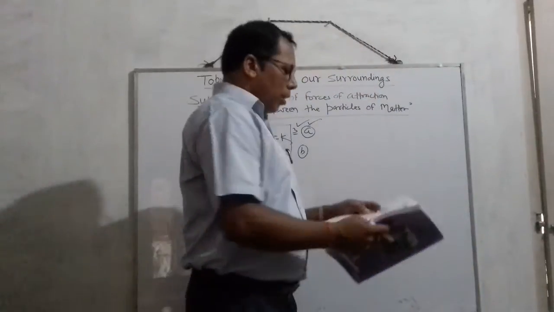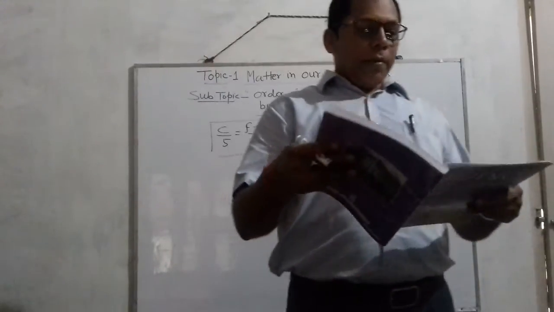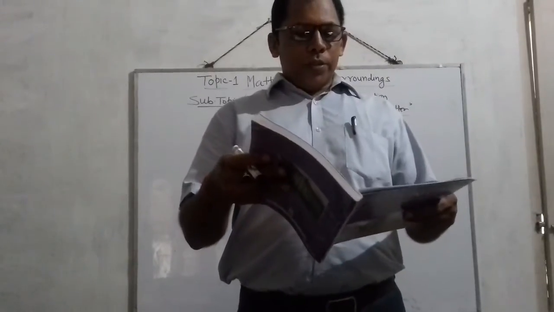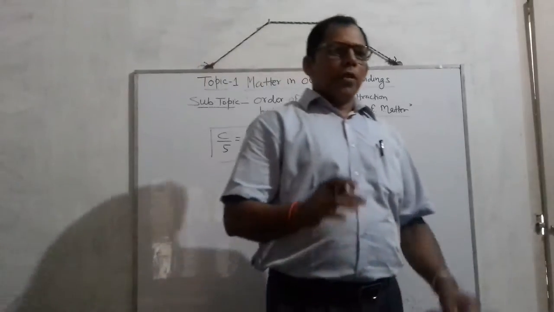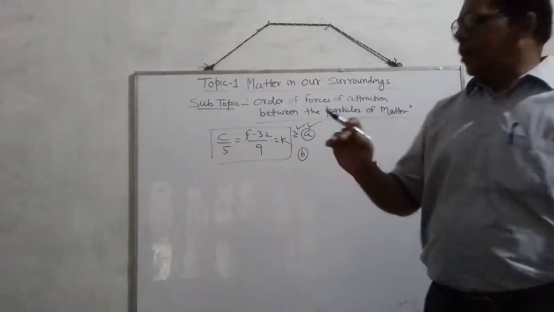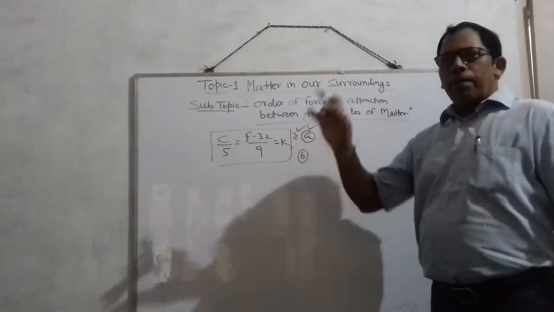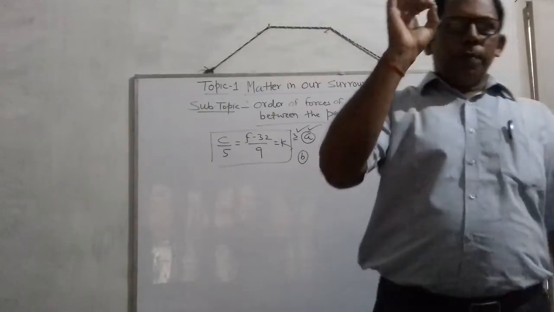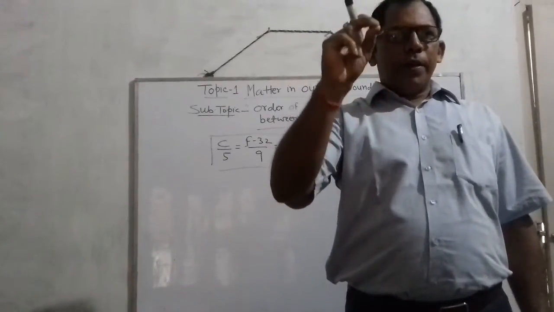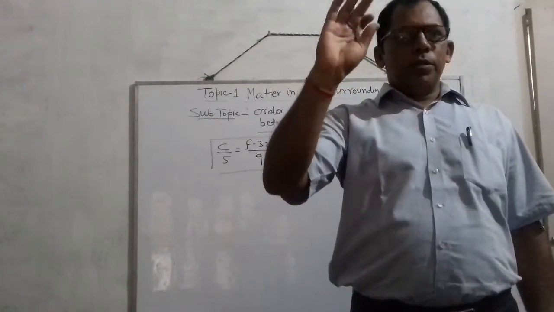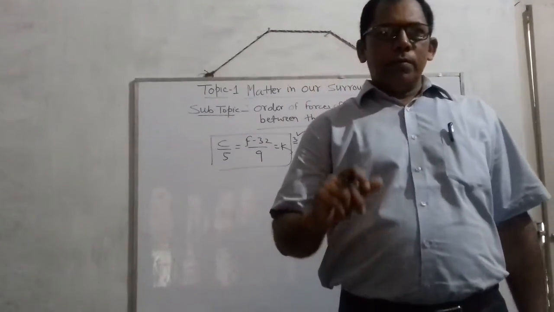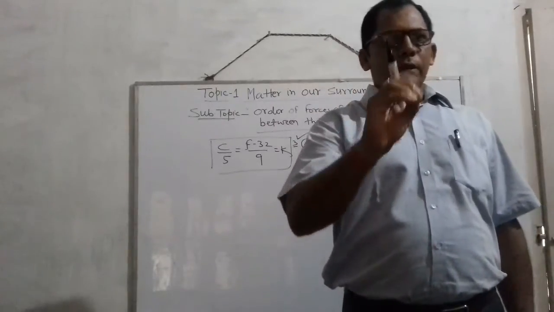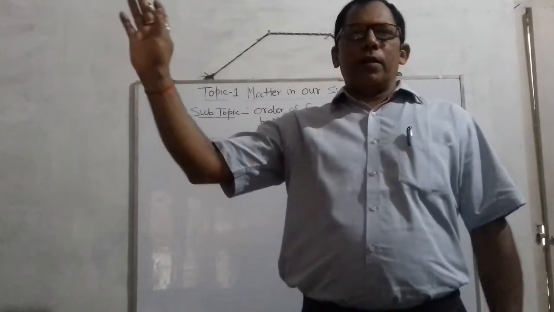The question is: give reason, we can get the smell of perfume sitting several meters away. The reason is, since perfume is a volatile substance whose particles can spread or diffuse easily through the air, carrying a fragrance to a person sitting several meters away.